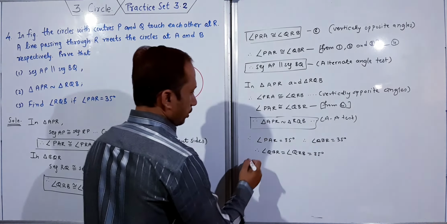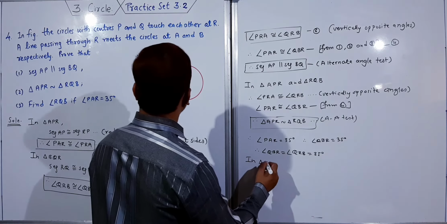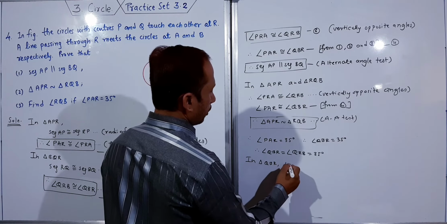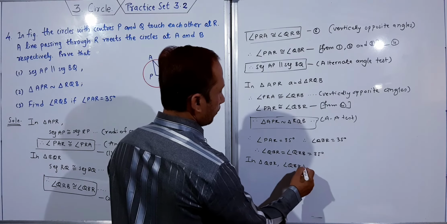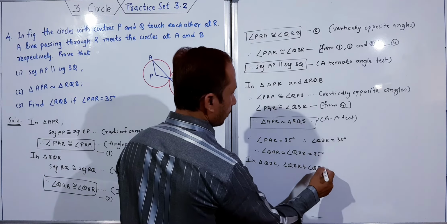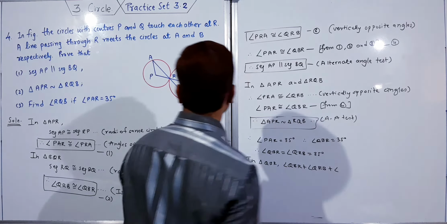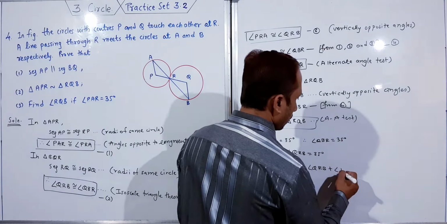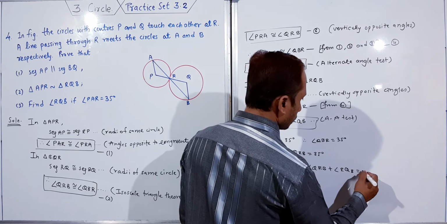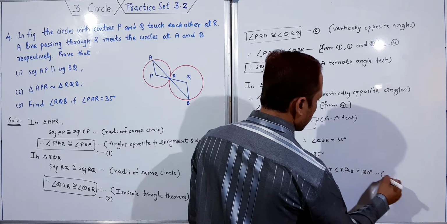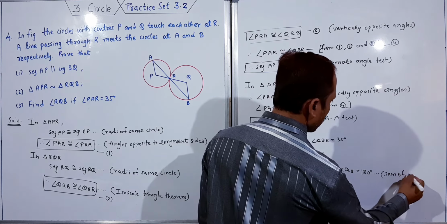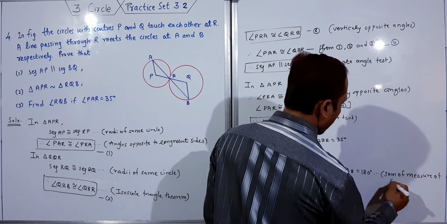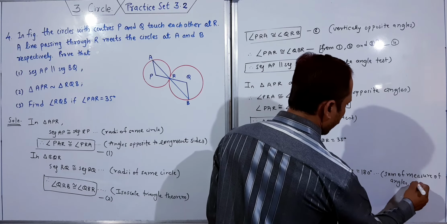Now in triangle QBR, angle QBR plus angle QRB plus angle RQB is equal to 180, by the sum of the measures of angles of a triangle.